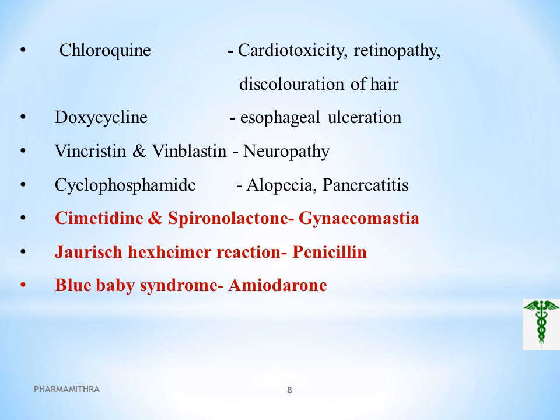And the drug which will produce alopecia and pancreatitis is cyclophosphamide, which is used in cancer treatment. And cimetidine and spironolactone are drugs also showing the gynecomastia effect, that is the enlargement or swelling of the breast tissue in males.